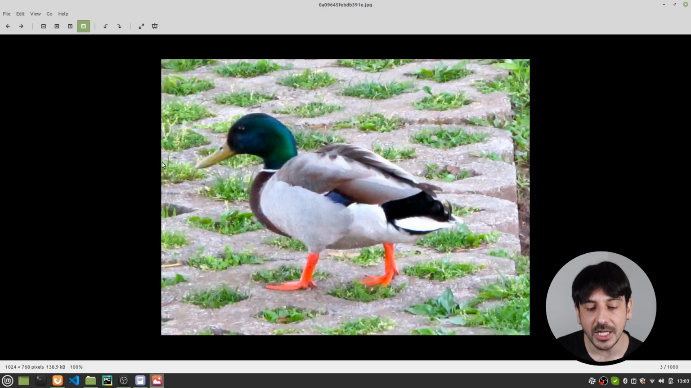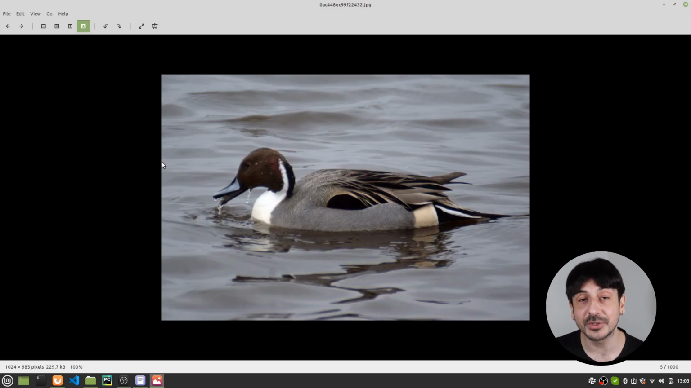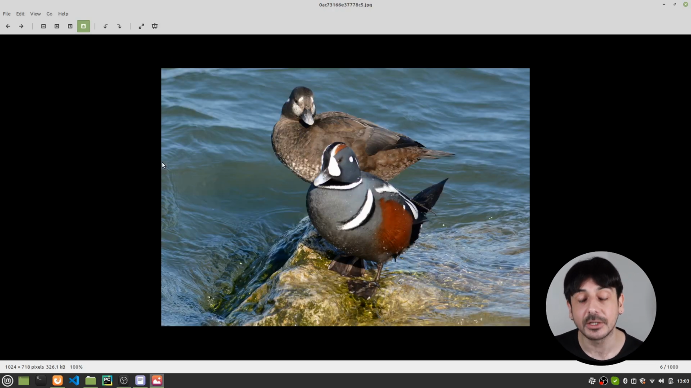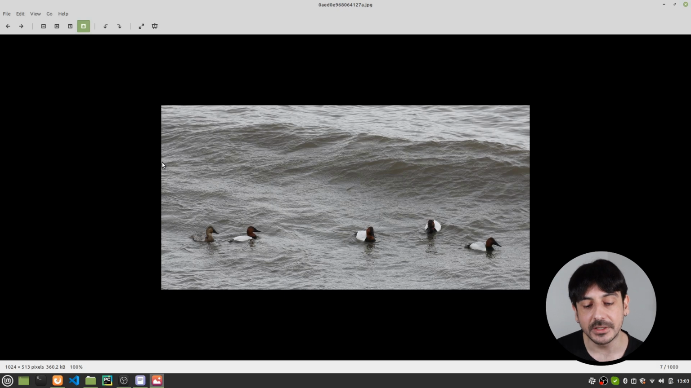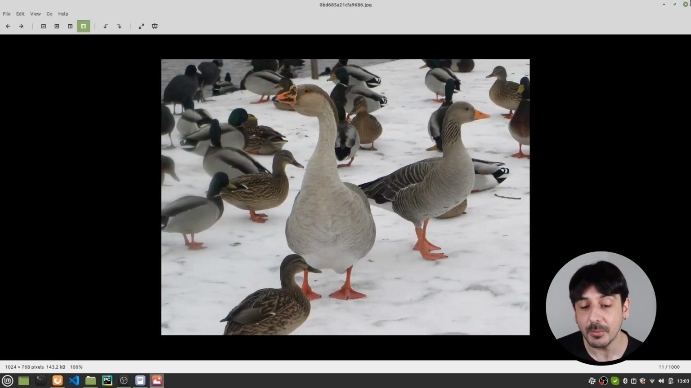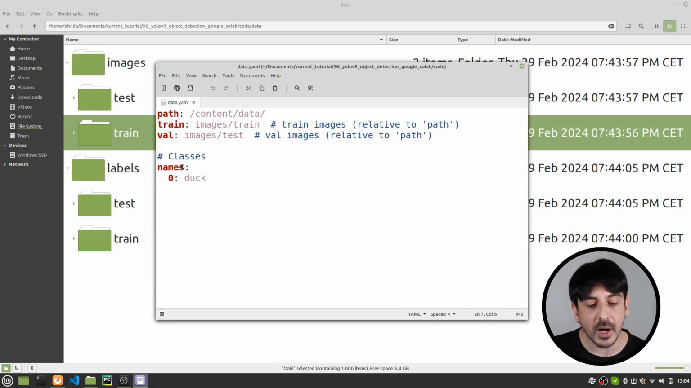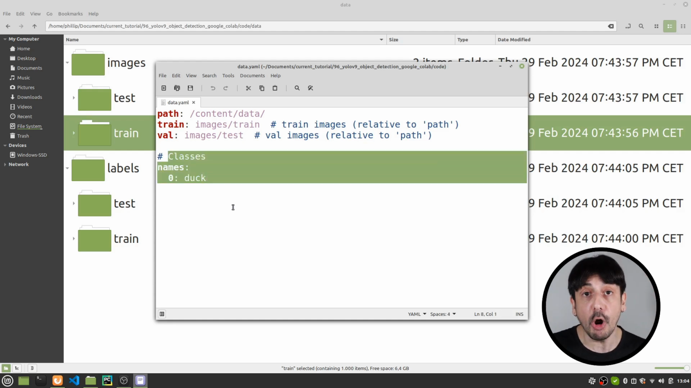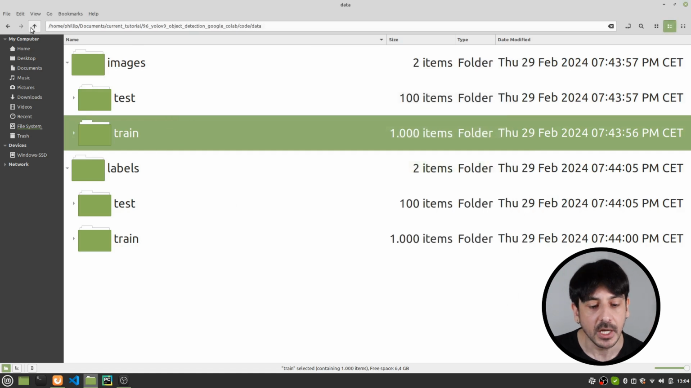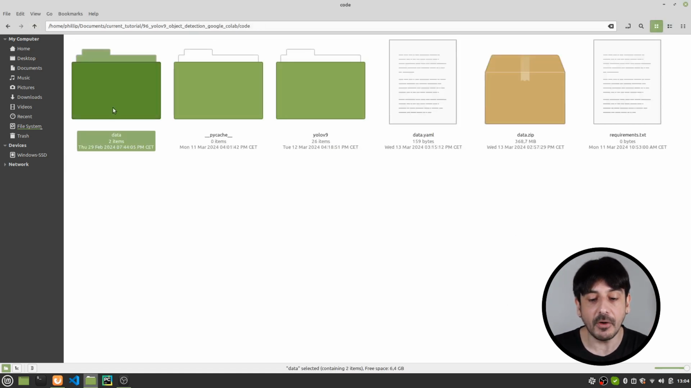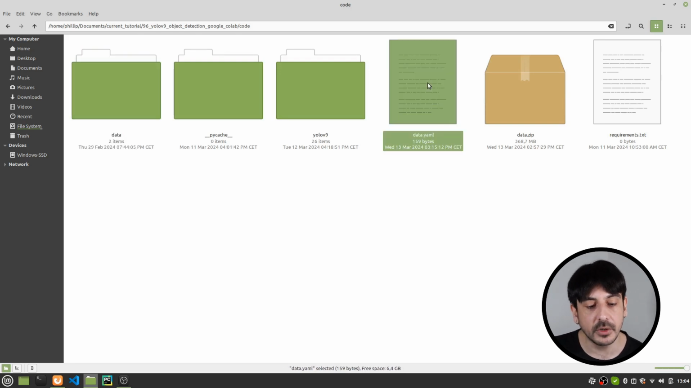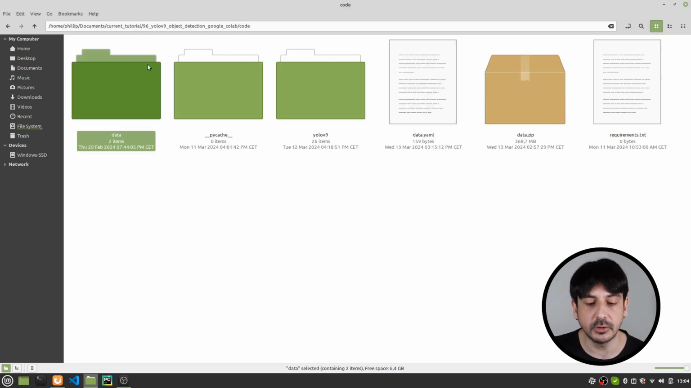You can see that these are images of ducks, because in my case, I'm going to train an object detector to detect ducks. So this is only to show you super quickly the images I'm going to use in order to train this object detector. So just remember to change this value over here and to put all the class names, all the categories of all the objects you are going to detect with your object detector, with your dataset. So this is pretty much all for this data.yaml file, and this is pretty much all for the data I am going to use in this tutorial.